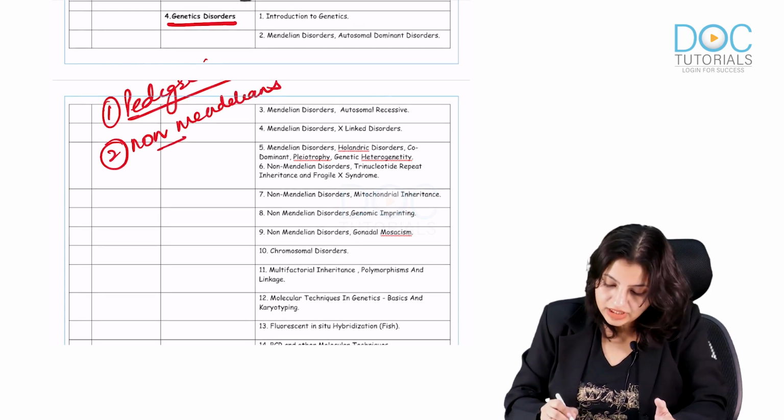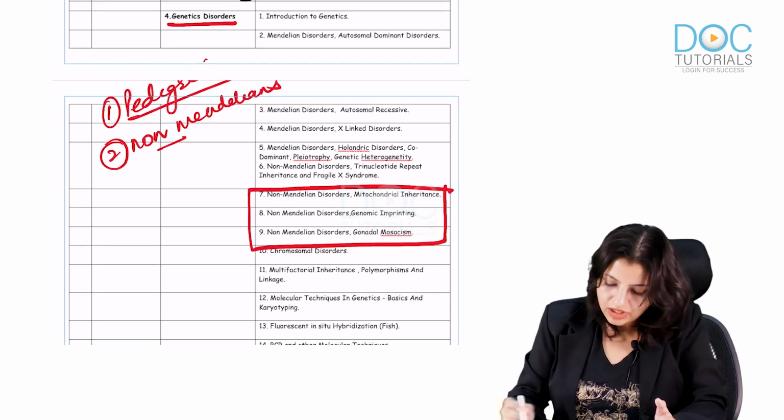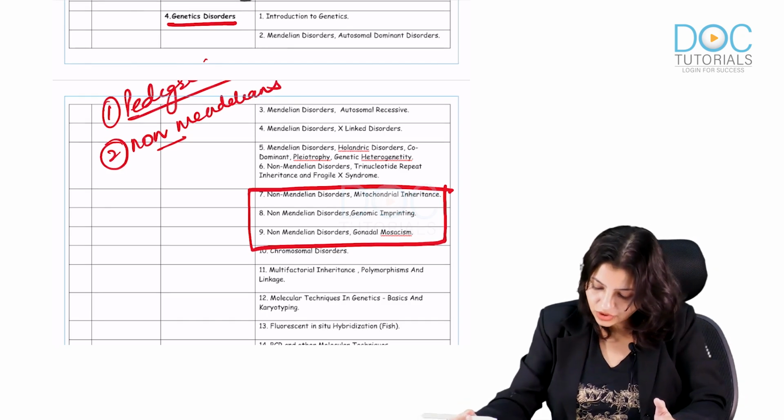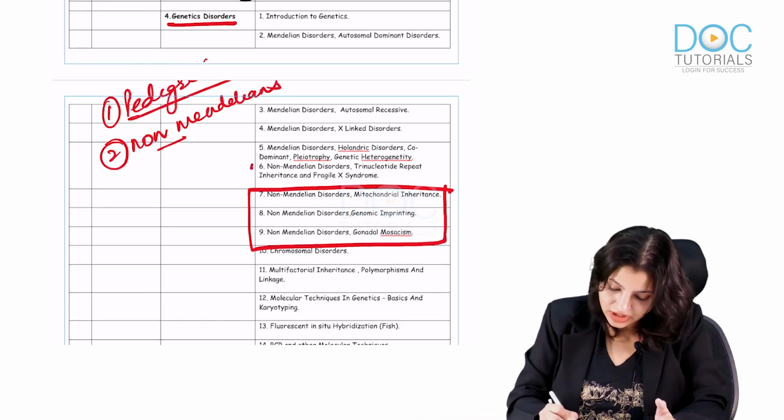So all the non-Mendelian disorders, that means the 4-1: mitochondrial, imprinting, mosaicism, and trinucleotide repeat mutation. So where is trinucleotide? Yeah, here.